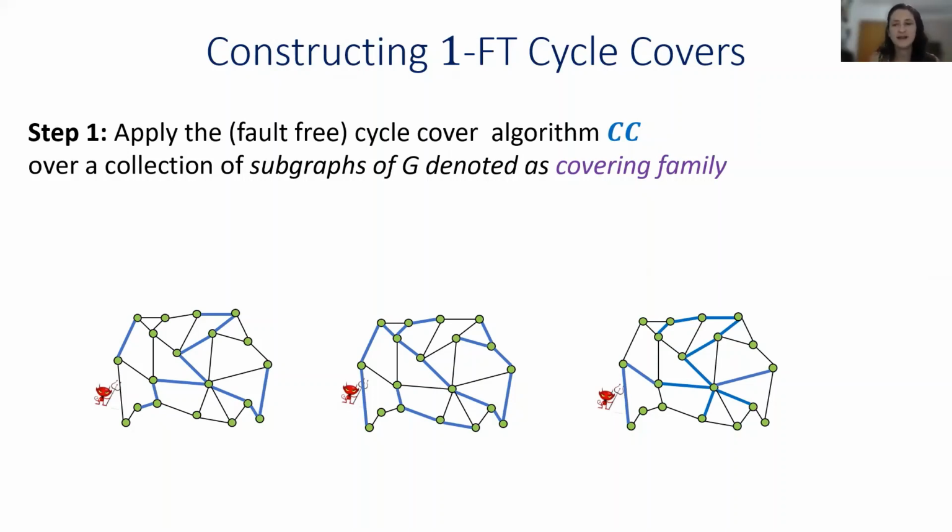And I will explain in a few minutes what exactly a covering family is. And these subgraphs in the covering family, some of them might contain the adversarial edge. So some of the cycles that we compute in step 1 might be totally corrupted.